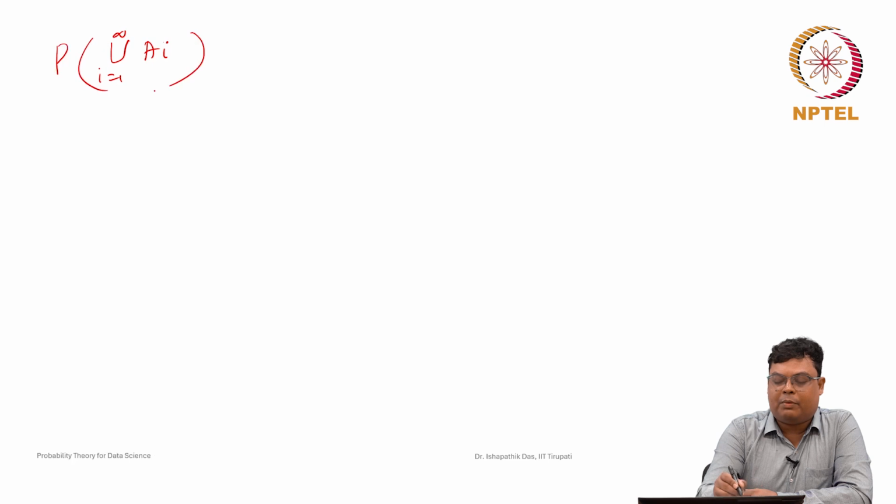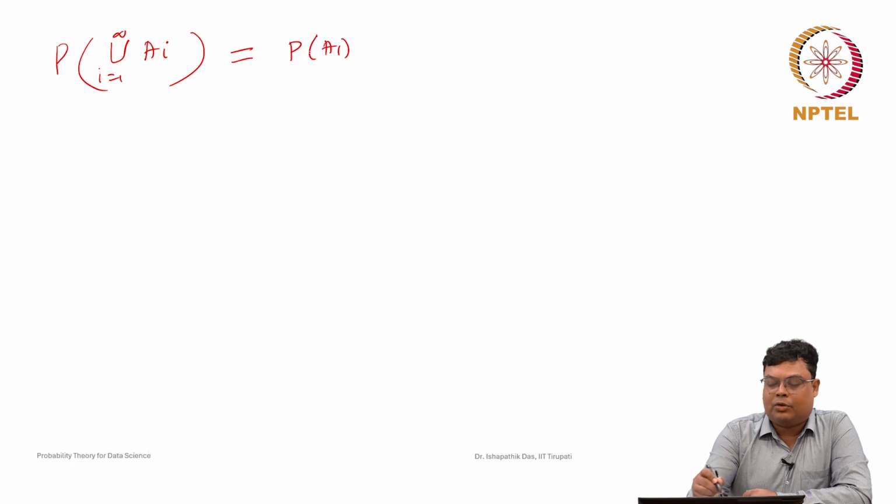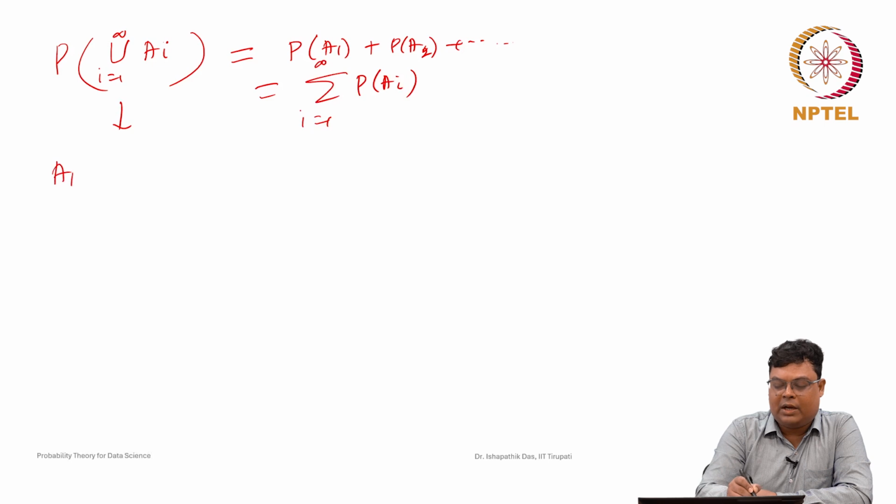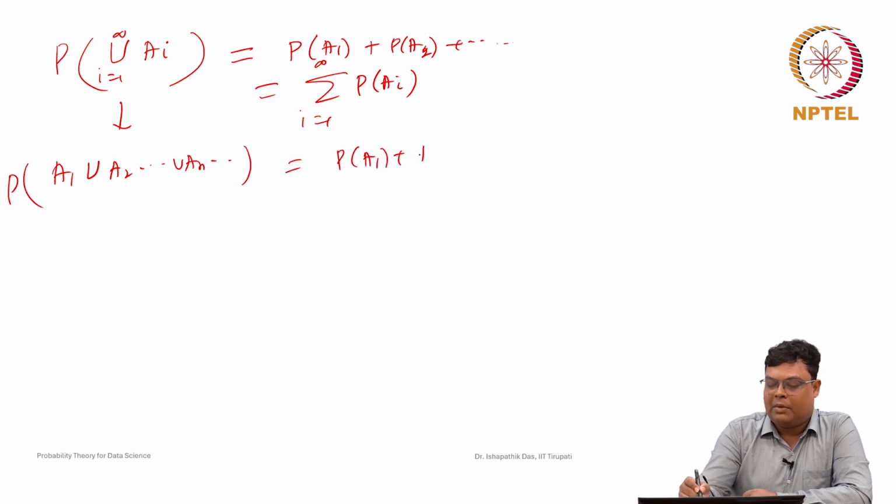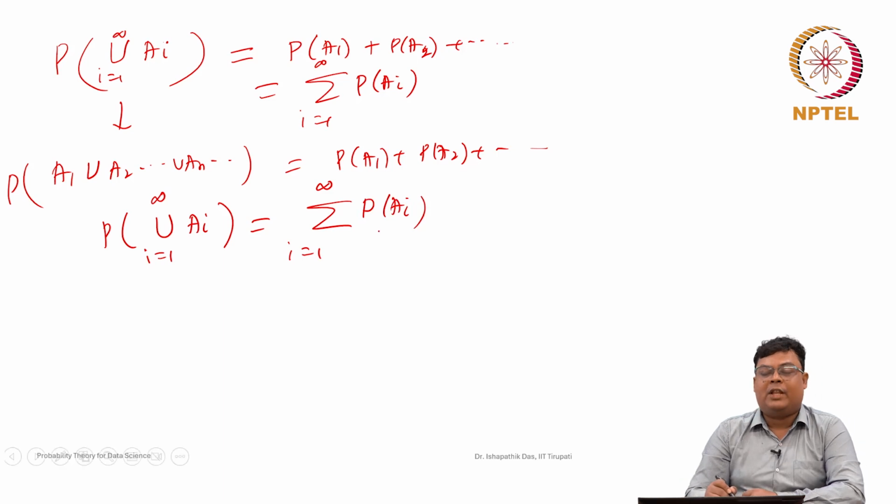So, we can talk about what the probability of this will be. This probability will be nothing but P(A1) plus P(A2) and so on. In short notation we write the summation from i equal to 1 to infinity of P(Ai). Here the union of Ai is A1 union A2 union like this, and the probability of this is equal to probability of A1 plus probability of A2 and so on, whenever they are mutually exclusive.